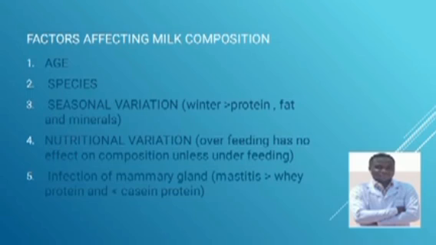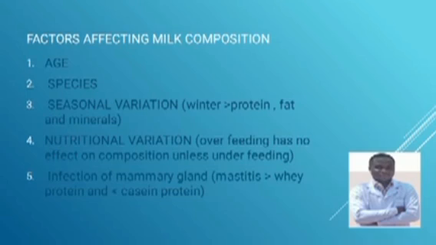For instance, through winter there is a high quantity of protein, fat, and minerals, but in the rainy season, due to green grasses, we may find variation as compared to the winter season.